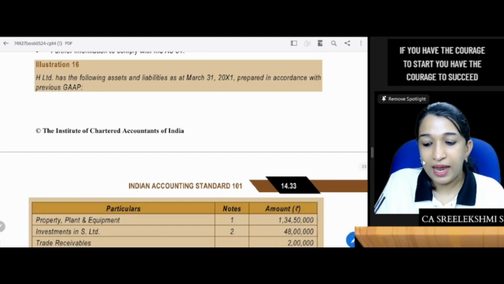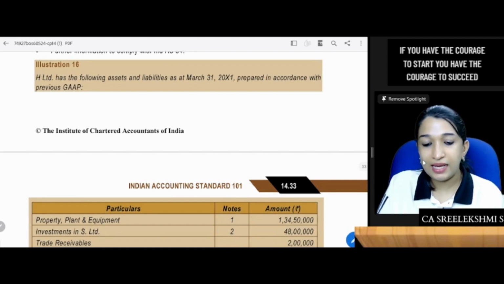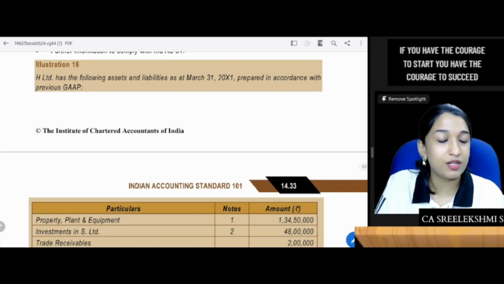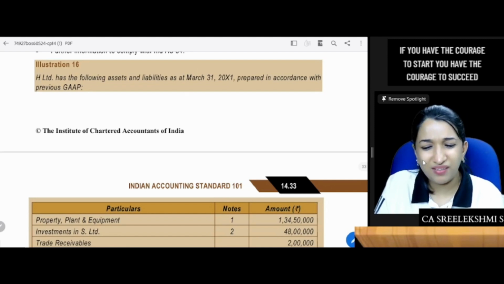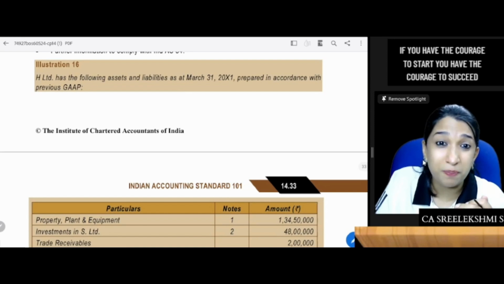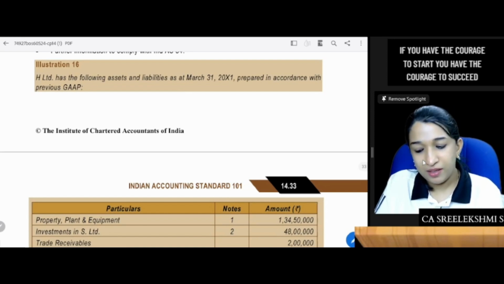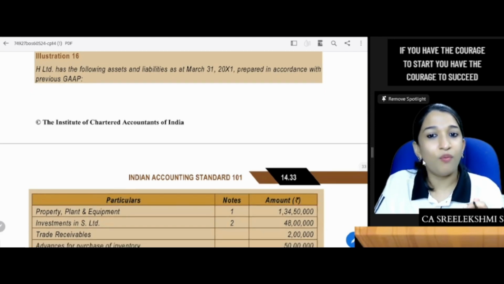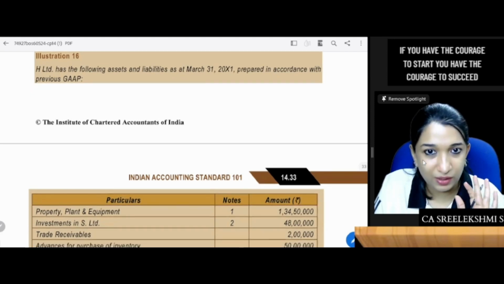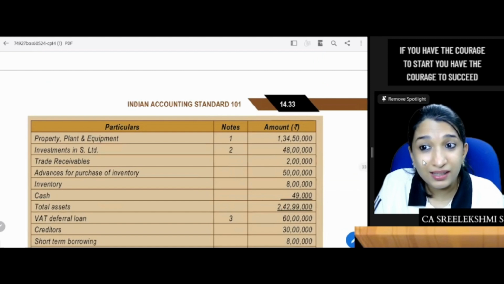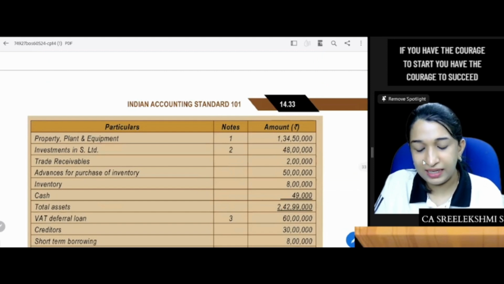So listen. H Limited has the following assets and liabilities as at 31st March 2011 prepared in accordance with previous GAAP. So they are giving you a balance sheet prepared as per previous GAAP. What are the items in the balance sheet? PPE, 1 crore 34 lakh 50,000. Investment in S Limited, 48 lakhs.